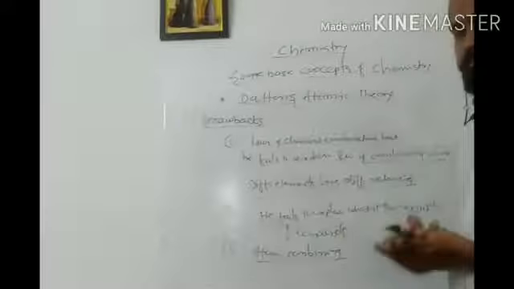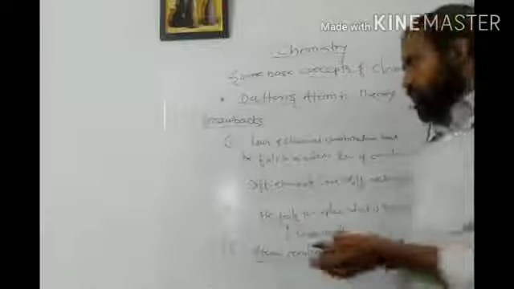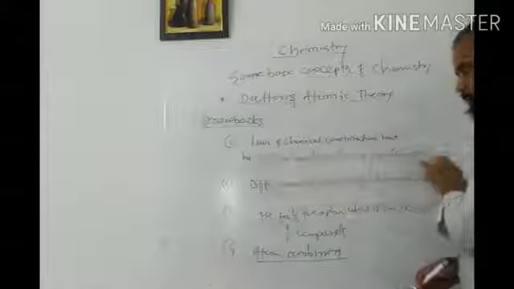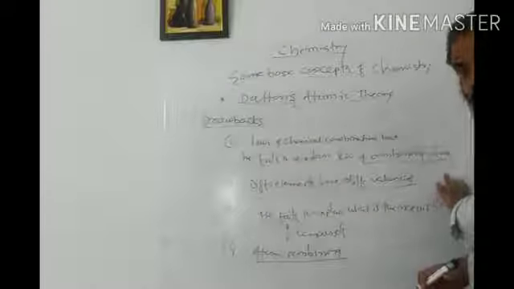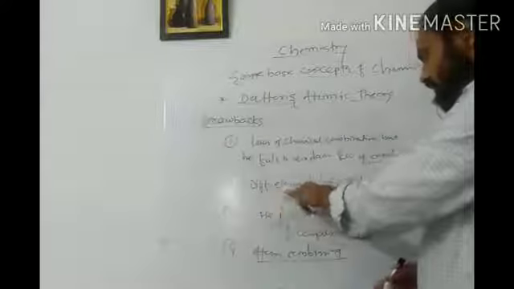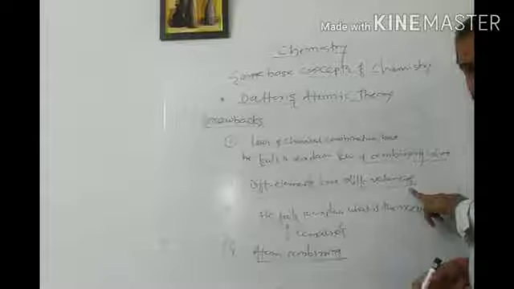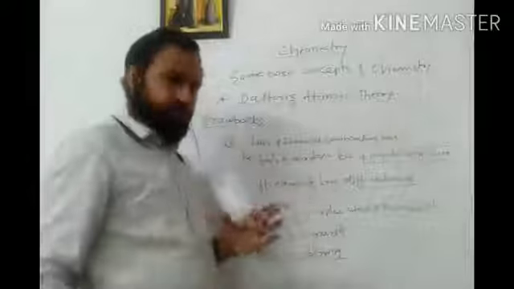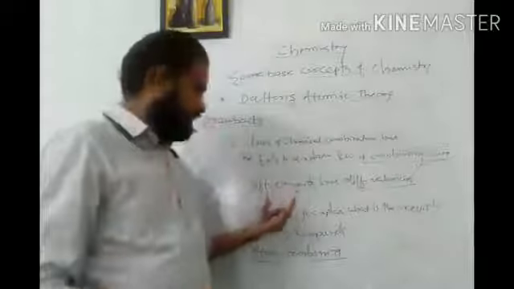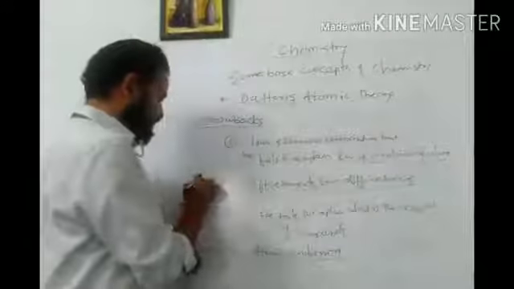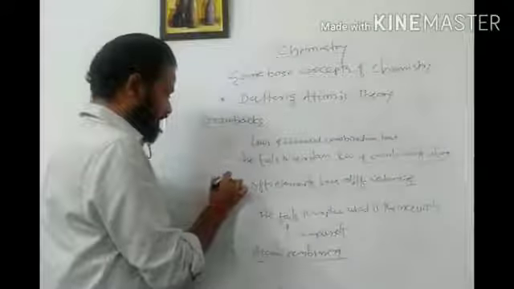Along with the assumptions, we have studied these drawbacks. The first drawback is, he gives us the law of chemical combination, but he fails to explain the laws of combining volume of the elements. Then, different elements have different valencies. Sorry, it is not according to him. He fails to explain these concepts also. He could not give us the clarification on why different elements have different valencies. We can write here he fails to explain, or he didn't explain.